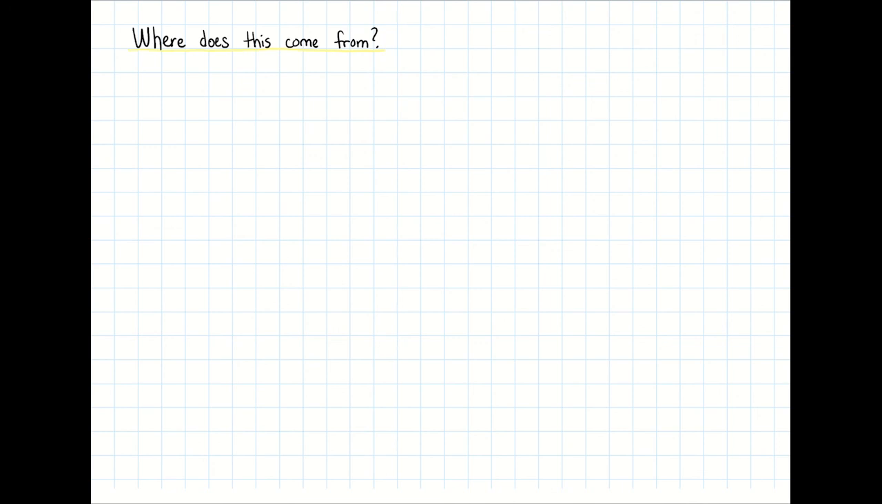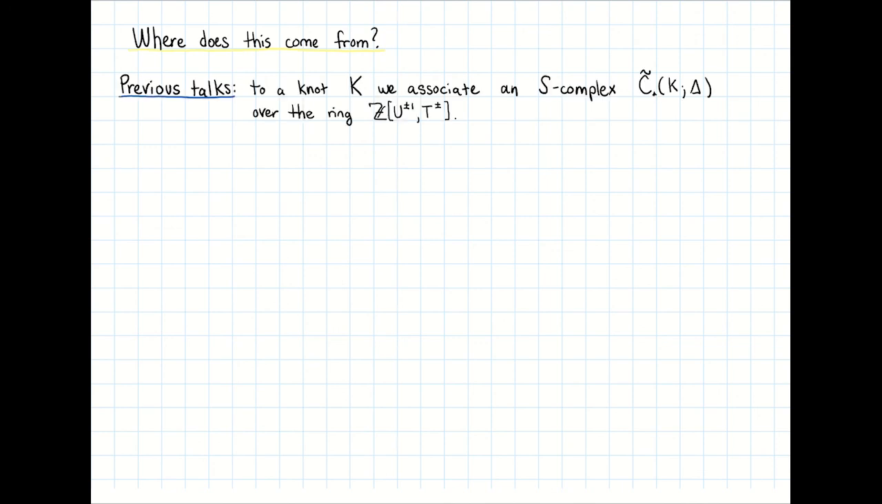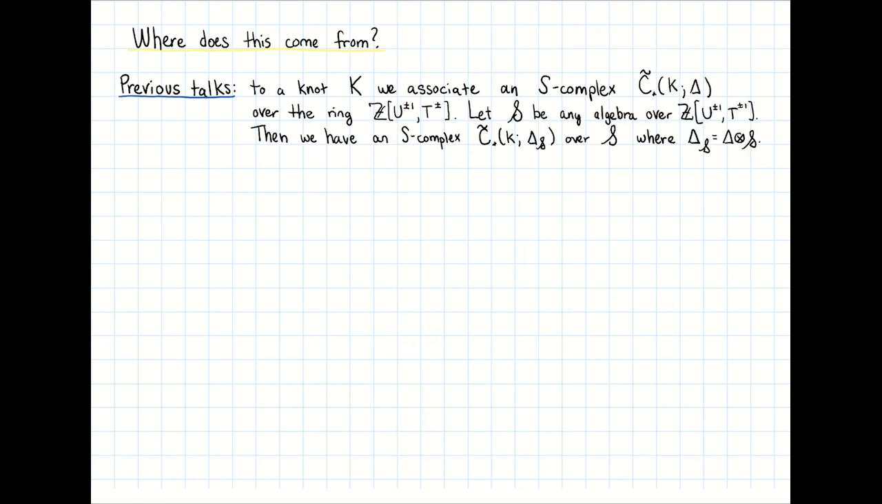Now I'd like to say a few words about where this result comes from. Recall from the previous talks that to a knot K in the 3-sphere, we associated what we called an S-complex, C̃(K, δ), which is a certain kind of chain complex over the Laurent polynomial ring in 2 variables. Now, given any algebra S over this ring, we can do a base change and obtain an S-complex C̃(K, δ) ⊗ S simply by tensoring. We should also assume that the algebra S is an integral domain.